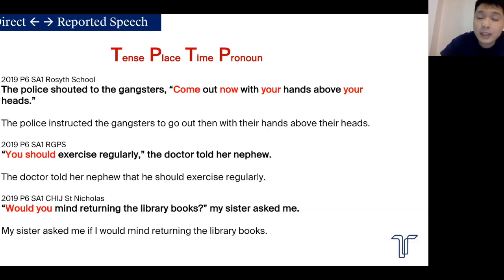"Would you mind returning the library books?" The only thing that you change is you. So my sister asked me if I would mind returning the library books. Nothing else changes. You don't change would as well. Would goes back to would, unless it is a will. Will would then change to would. But in this case, since the original question says would, you change to would as well in the reported speech. So take note of this. It doesn't mean you have to change everything. You need to know what you have to change. So TP would be your best friend.